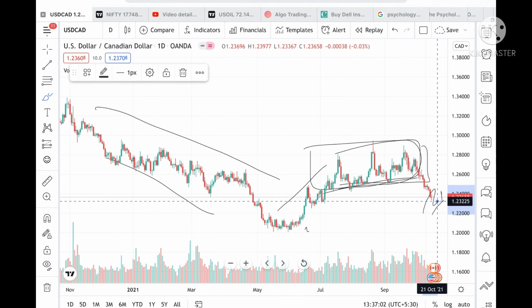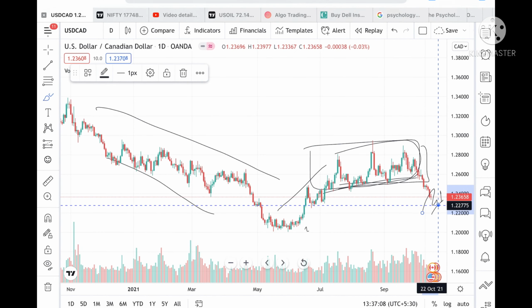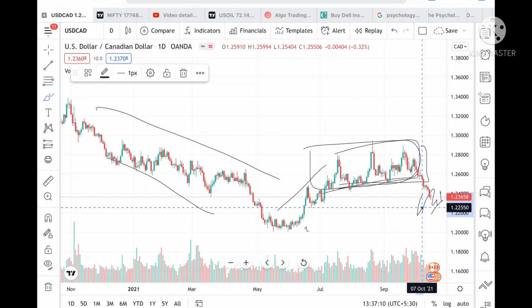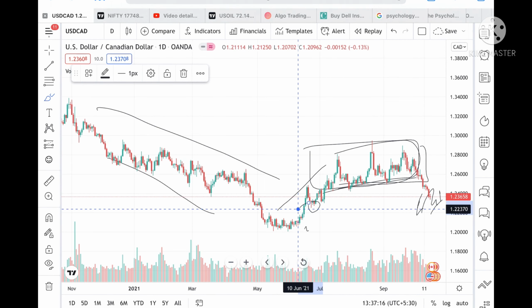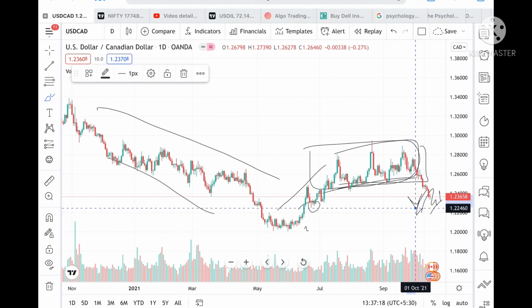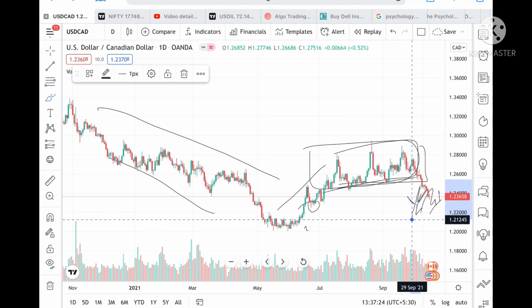1.23360. If it goes more below this level, then we can see a level of 1.22775. This is the resistance. If the support breaks around 1.22460, then, because this level is only tested once, chances are high it can bounce back from this level, or suppose if it goes below this level, then we can see it can go to a level of 1.21965, and from there a level of 1.21245.